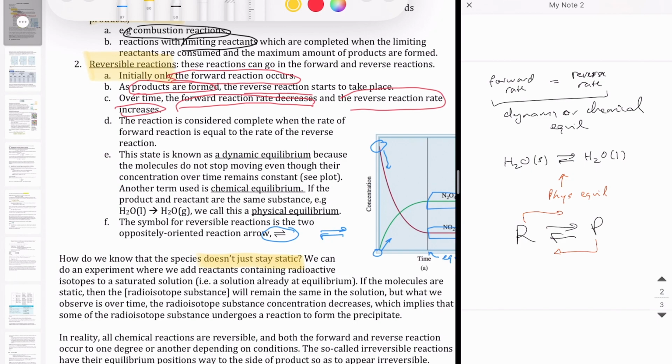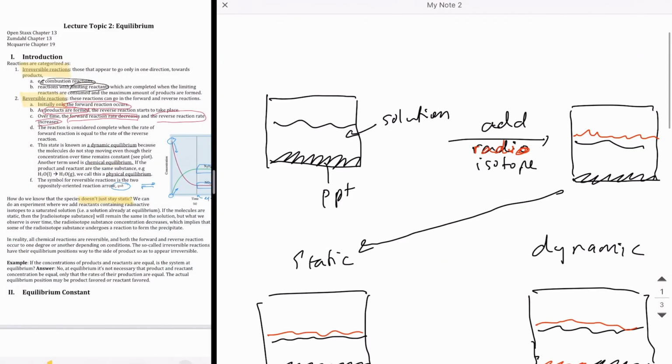So the experiment is illustrated right here. So let's say you have a reaction that has reached equilibrium. An example of this is an insoluble salt that has both the precipitate and the ions floating in solution. Both solution form and precipitate form exist. The precipitate is a product, the solution is the reactant. At that point, you can add some radioisotope form of the solution. So what we've done is we've added reactants that we can observe due to its radioactivity. That's illustrated by this red color solution on the top right.